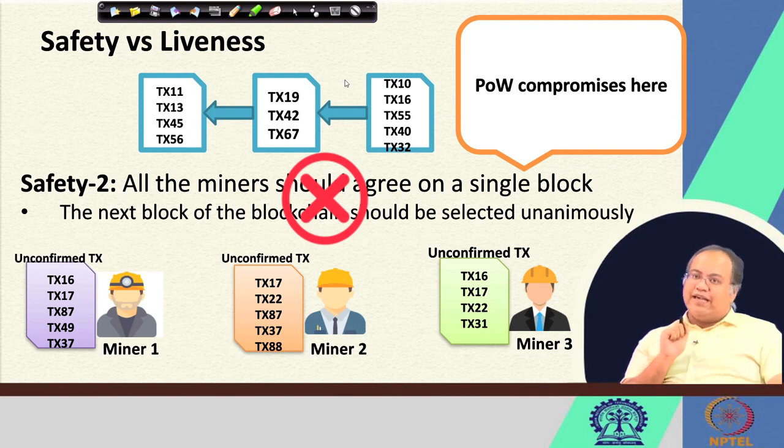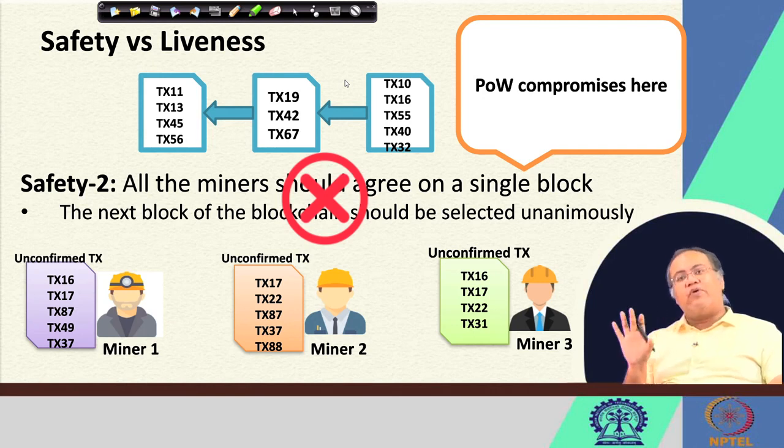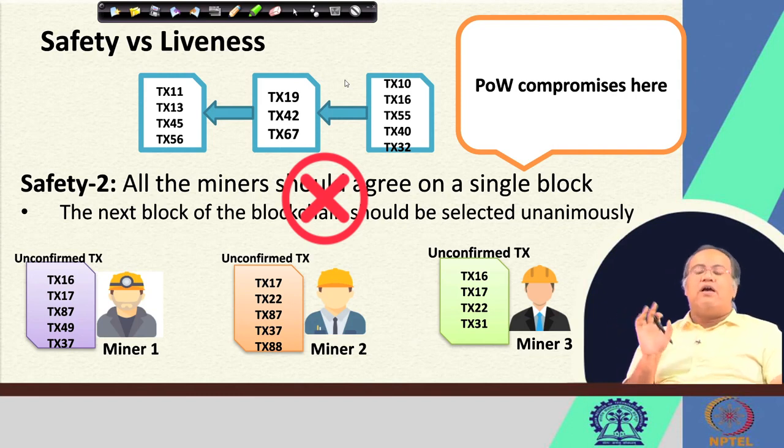So, as I mentioned earlier, the FLP impossibility theorem says you cannot support both safety and liveness. So, what we do here, the first part of the safety, which says that I am going to consider only the correct things. By respecting that, the proof of work will ensure that only correct blocks are getting added. But whether that correct block is unique across the entire blockchain or not, you cannot ensure immediately.